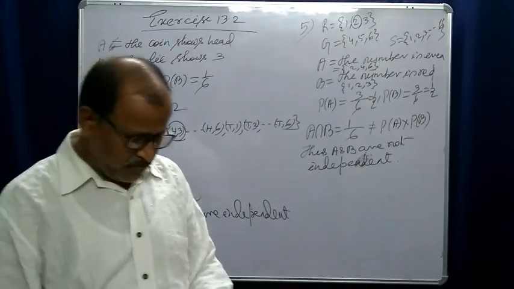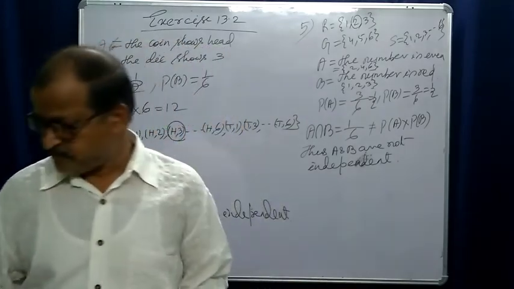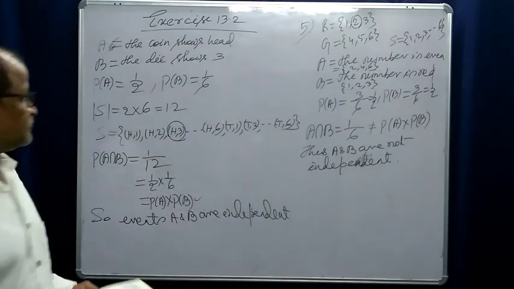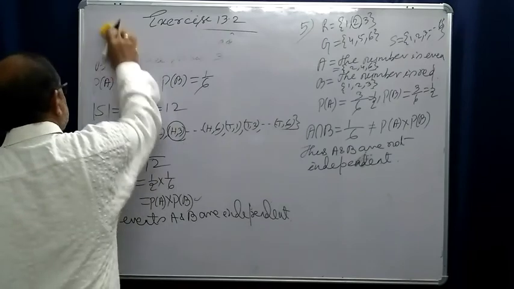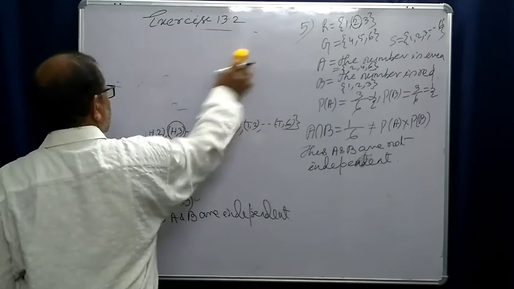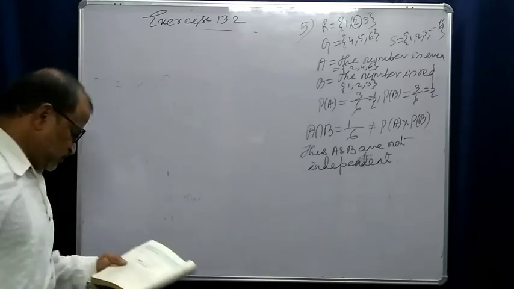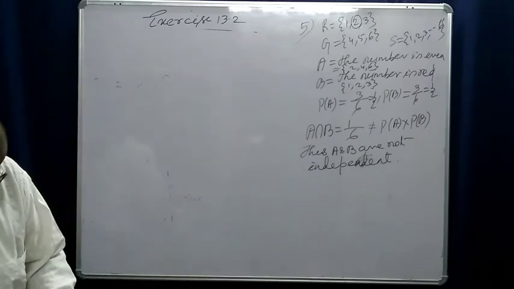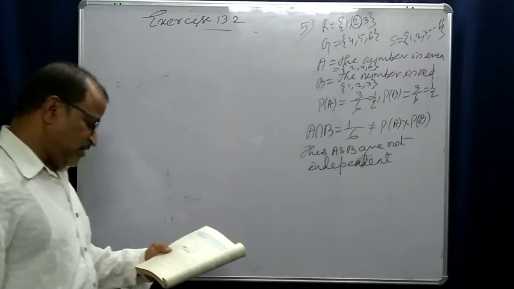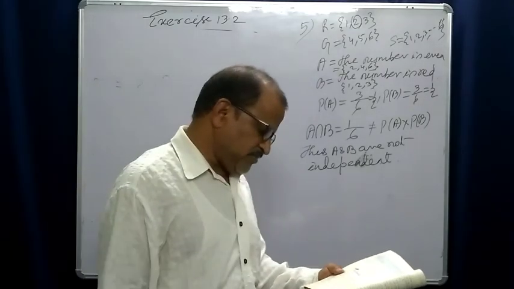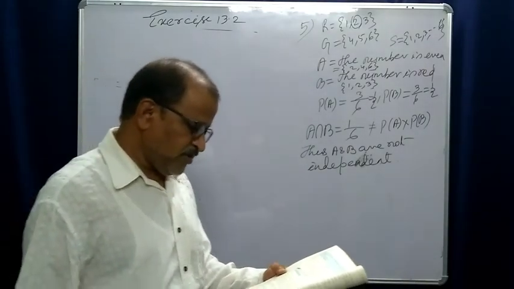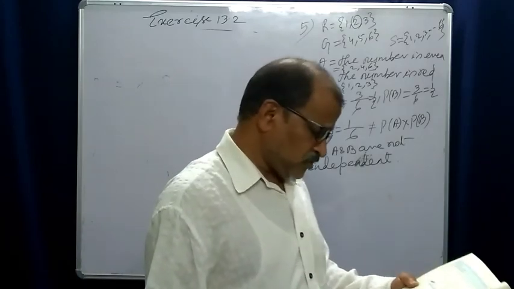Let us come to question number 6. Let E, F be events with probability of E given, probability of F given, probability of E intersection F also given.